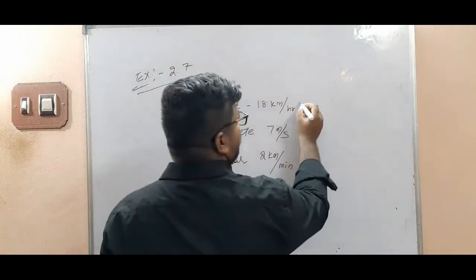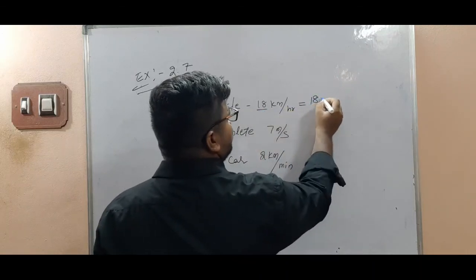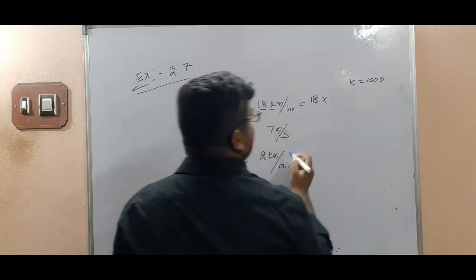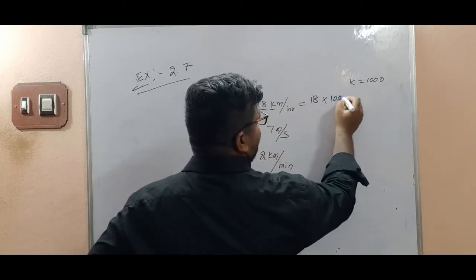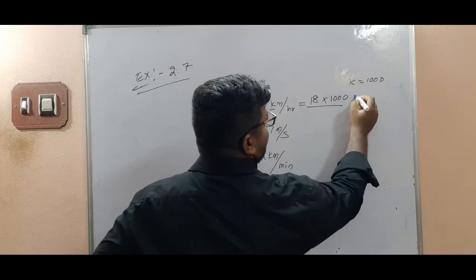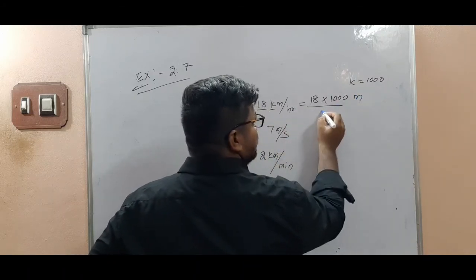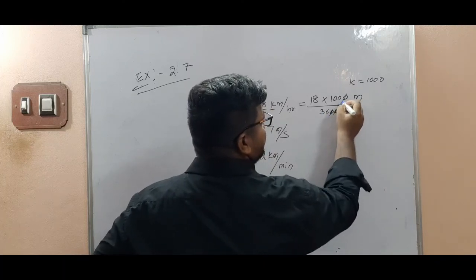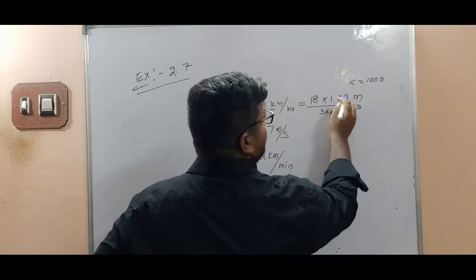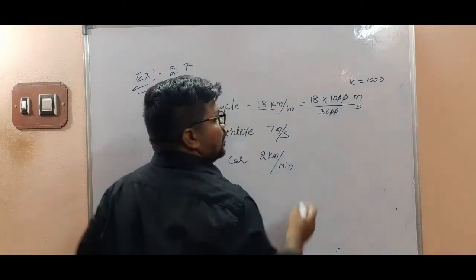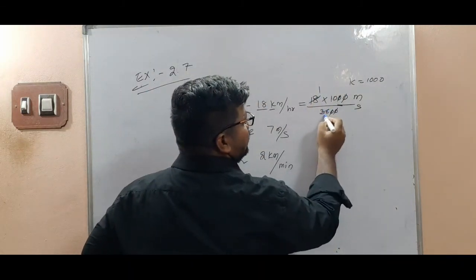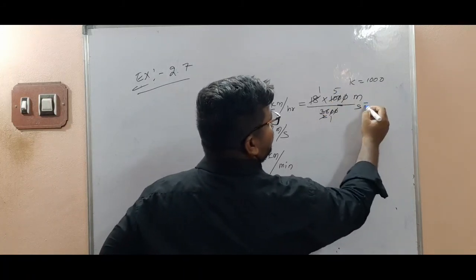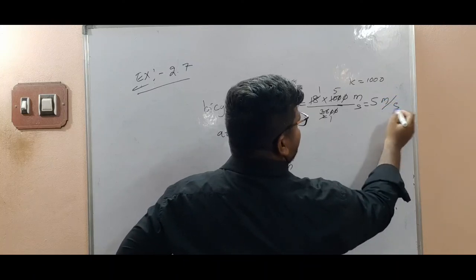18 into kilo means 1000, so 18,000 by hour, which is 3600 seconds. Two zeros get cancelled, giving 5 meter per second.